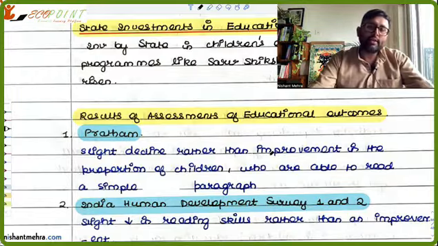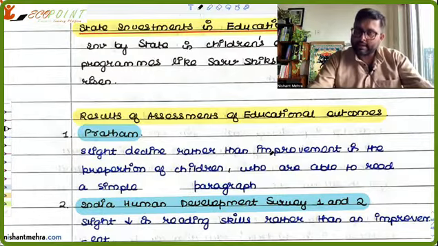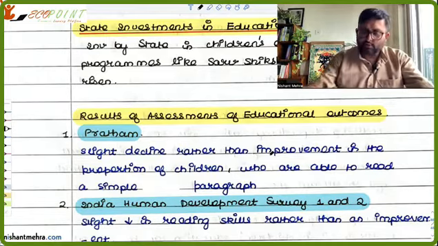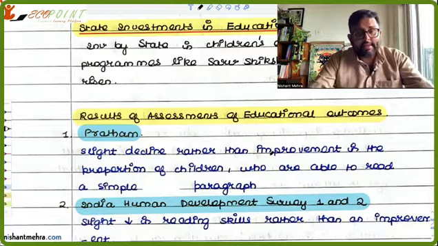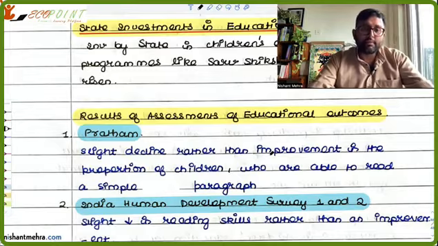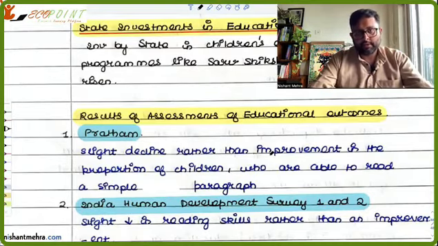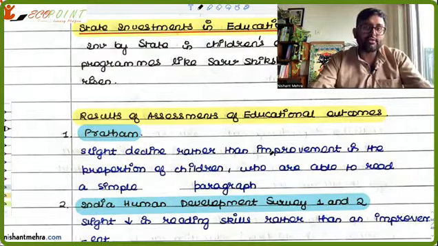Both of these studies, more or less, found that instead of an improvement in the reading skills of children aged 6 to 14 years, there is a slight decline in their reading ability. So this is not what we expect. The country is experiencing fertility decline, and the state is also investing more in education. So where are the outcomes? At least we expect our children to read and write properly, reading a simple paragraph. But there was a slight decline in that.